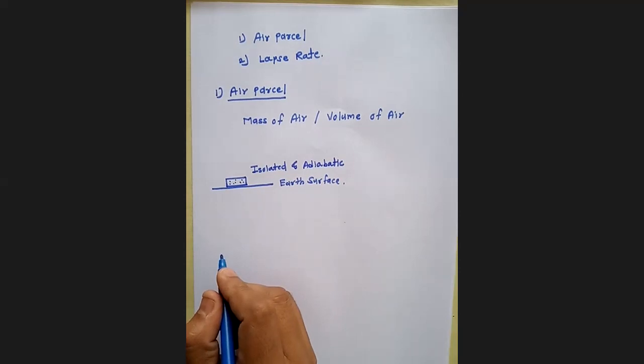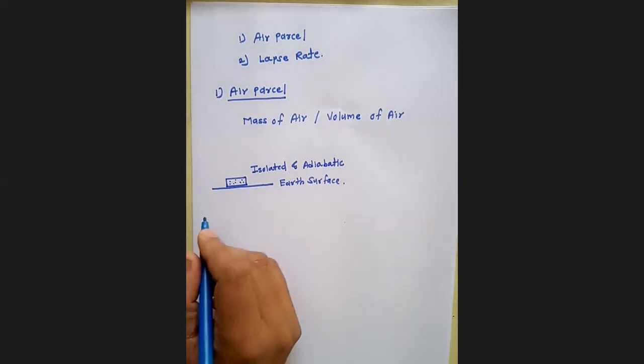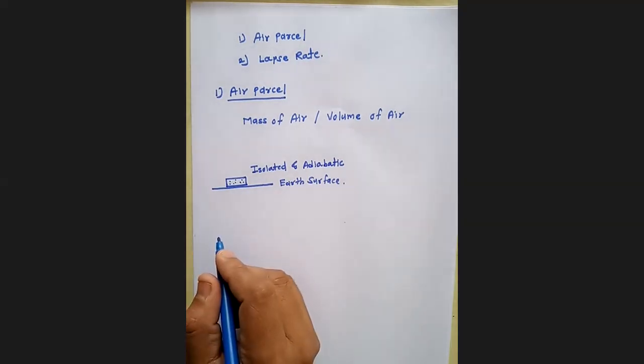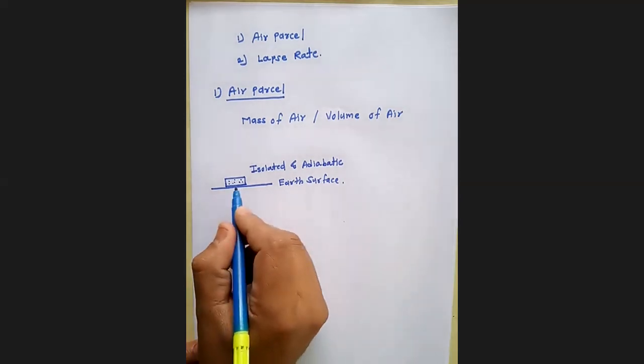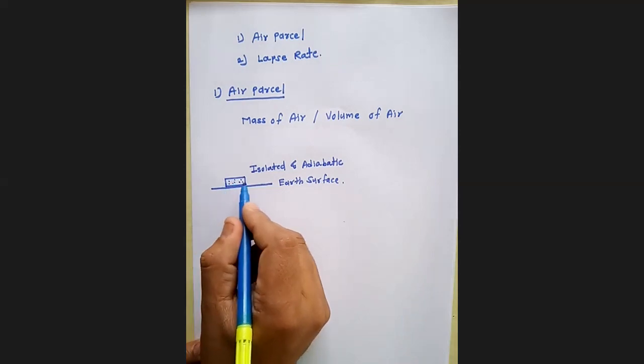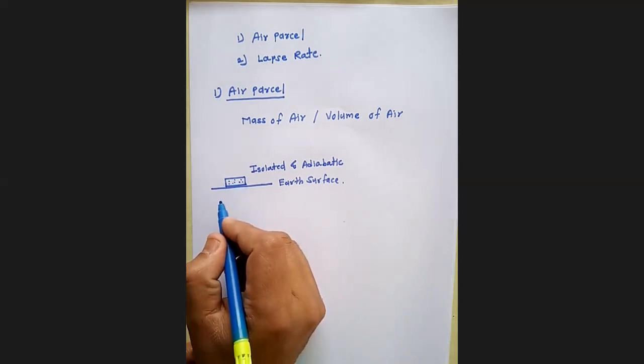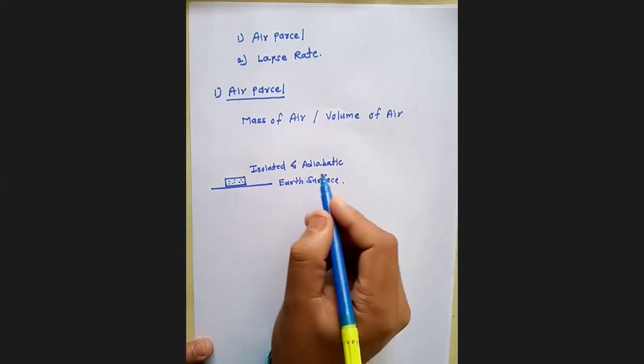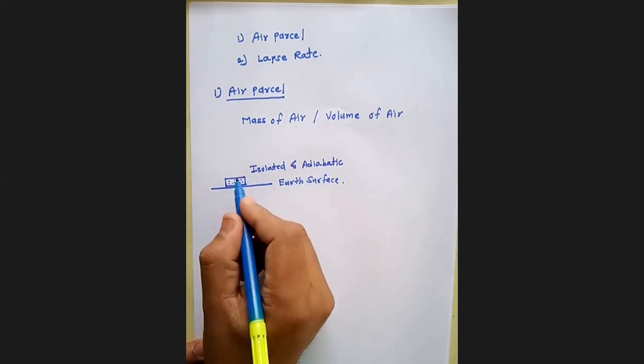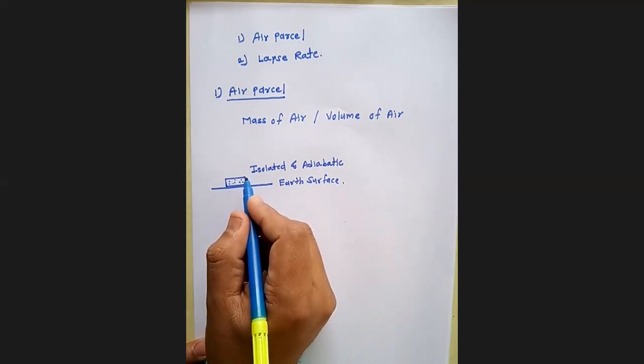The meaning of isolated and adiabatic system is that isolated means it cannot exchange any temperature or any mass to the surrounding. Adiabatic means it cannot exchange heat to the surrounding. And the air parcel is a volume of air in a definite space in atmosphere, which is isolated as well as adiabatic system. It cannot exchange heat with the surrounding environment.